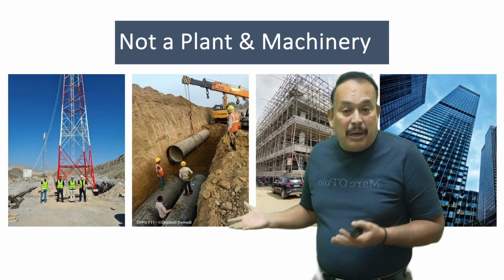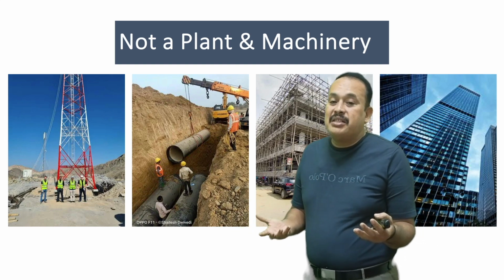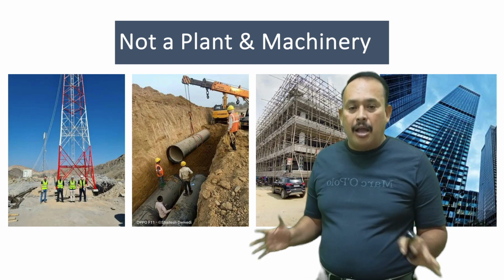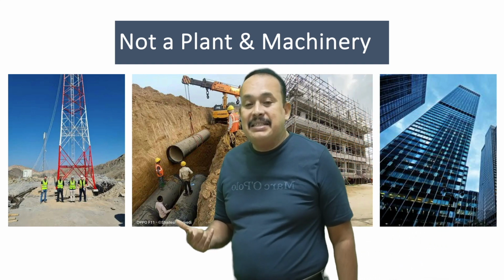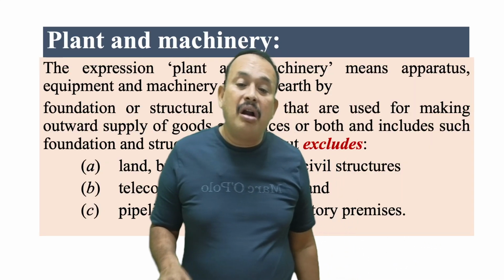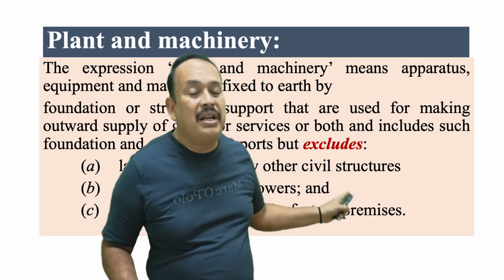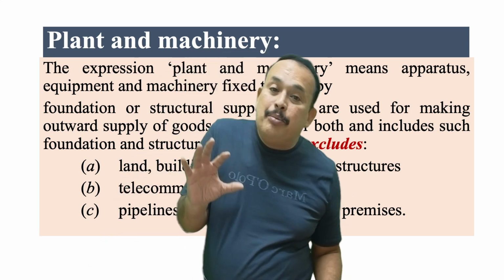If such works contract services are received, ITC is not allowed. ITC is allowed only if the works contract is in relation to plant and machinery. What is not a plant and machinery?